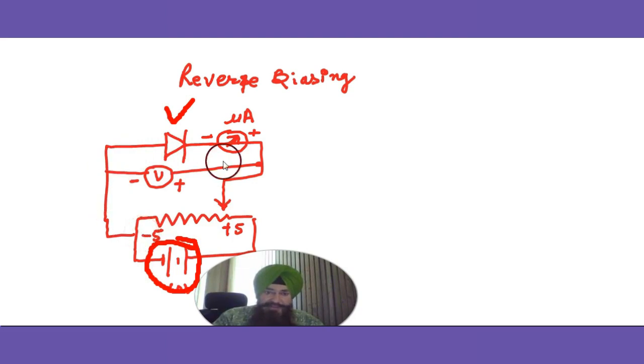N is connected with a variable and can be given any potential. Whatever reverse potential is given to the PN is read by the voltmeter. Reverse means P with the negative and N with positive. The voltmeter is connected in parallel with the voltage, and an ammeter in series. This ammeter is a microampere meter because the current flow is very, very small, since it's reverse biasing.